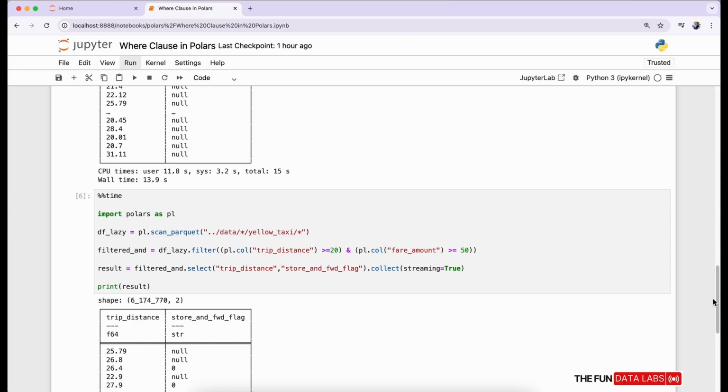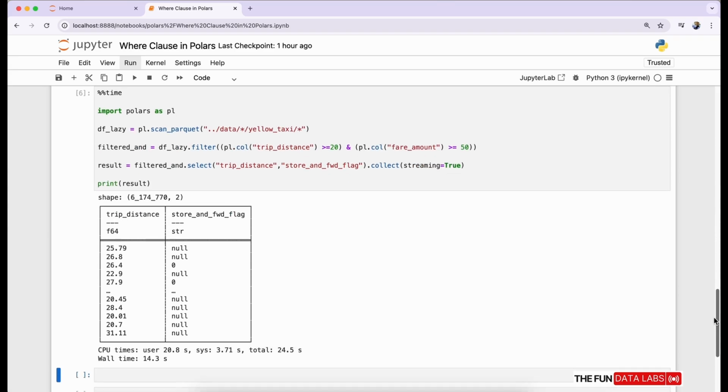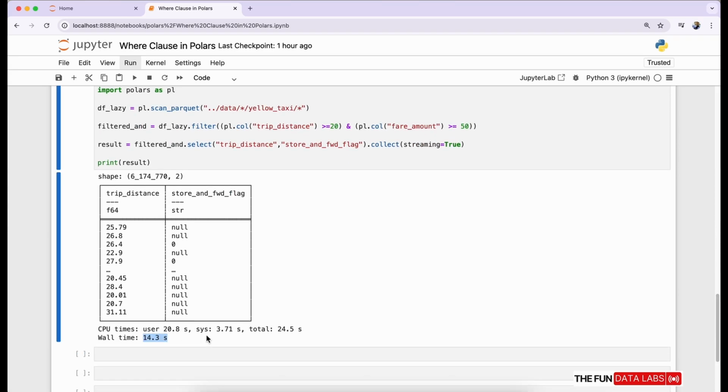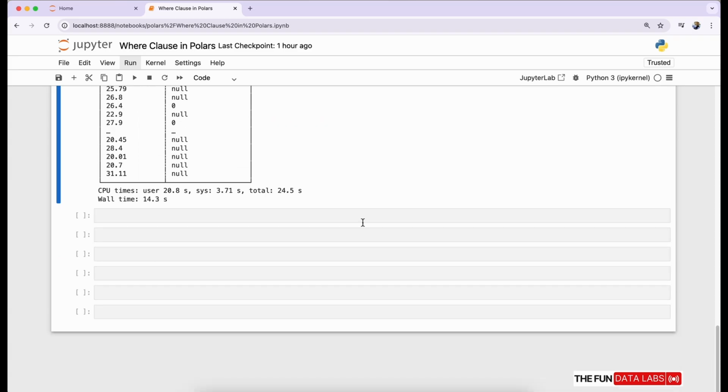As you can see, we have all the results available with filter condition working, and it's taking only 14 seconds to walk over 1 billion records. Let's go to the next cell.